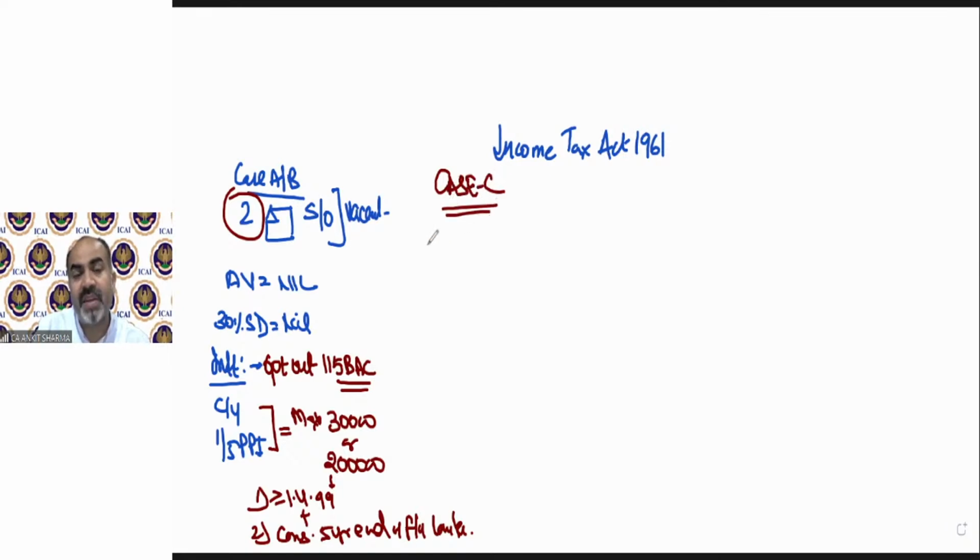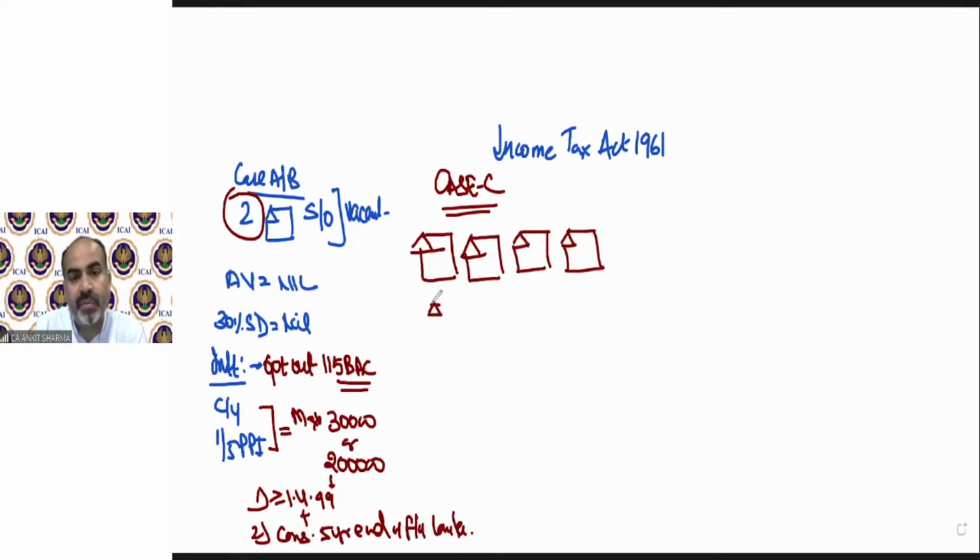So case C, when there are multiple houses used for multiple purposes, is a selection case. It does not have any solution criteria. It will tell you which house will be solved by which means. What I'm trying to explain is that case number C will be applied when you have multiple houses.